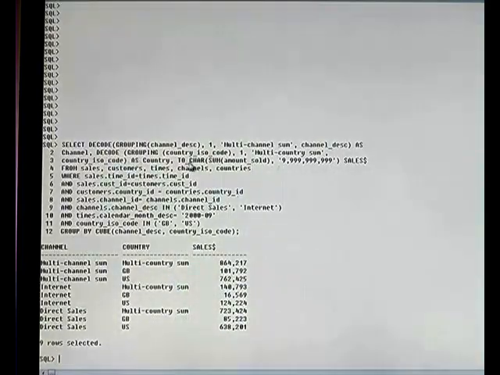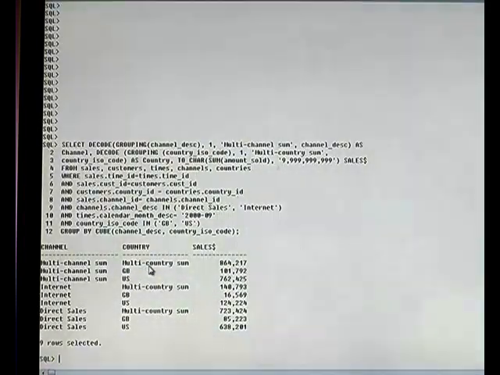For example, here the decode grouping country ISO code function is used. The meaning of this is, when the country code grouping is true, that means it is null, then the value multi-country sum is inserted into that cell. Otherwise, a non-null value is printed. For example, in the first row, we are showing the total sales of both the countries in the country column.